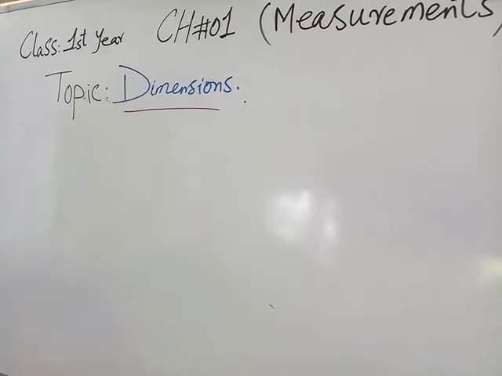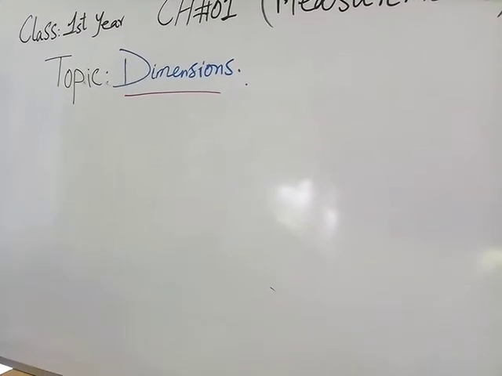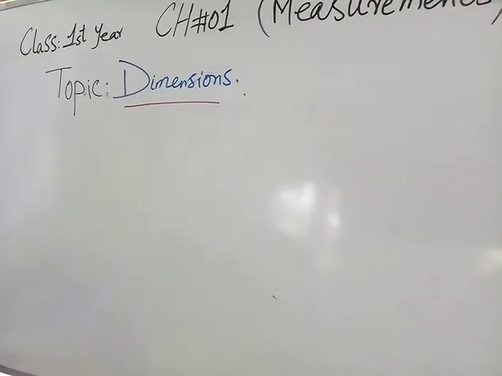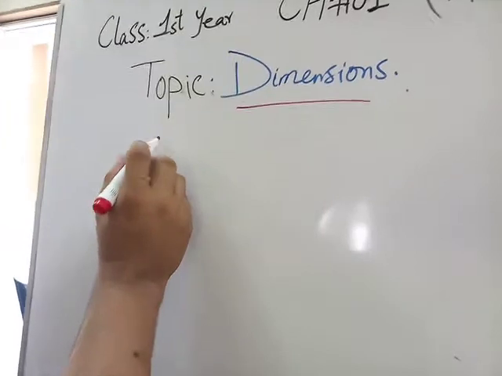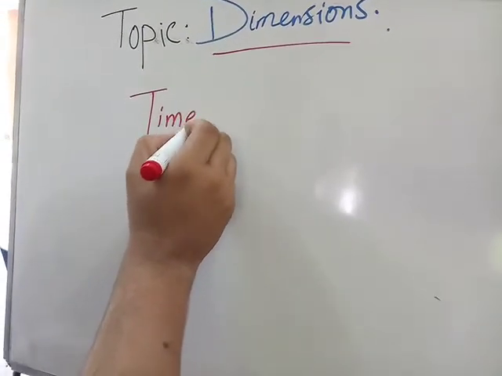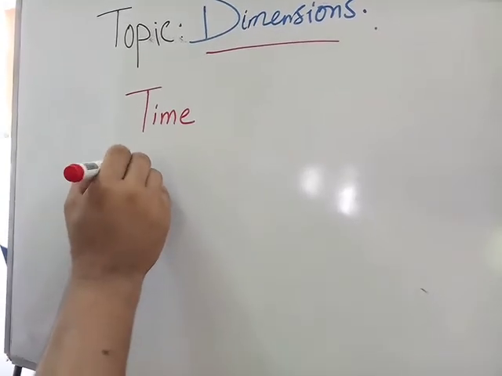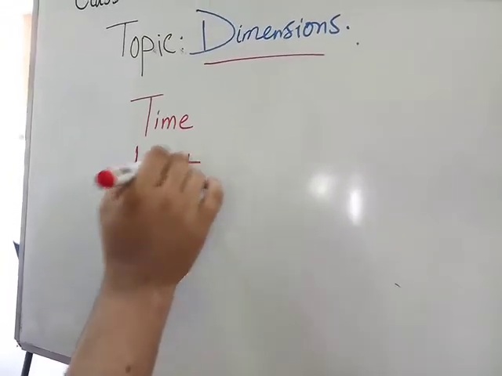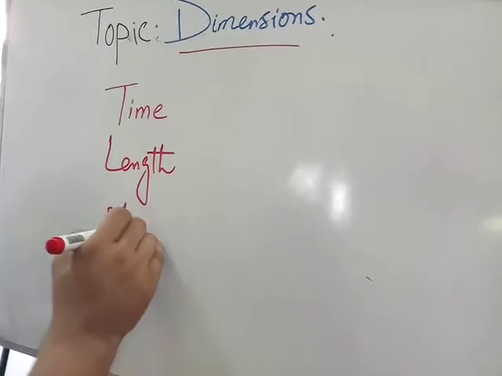There are only 7 base quantities. The first one is time, the second is length, and the third is mass.